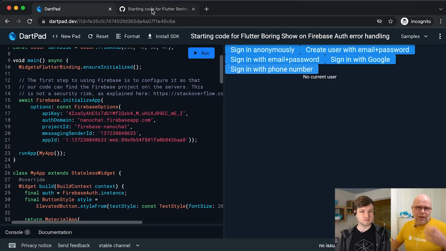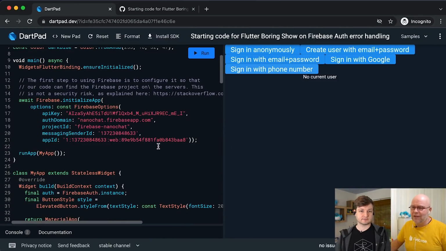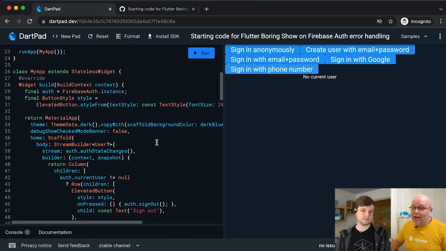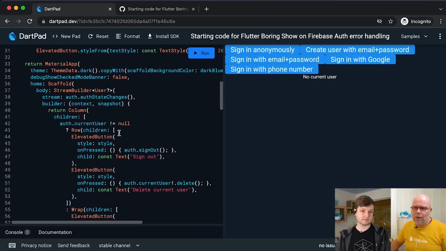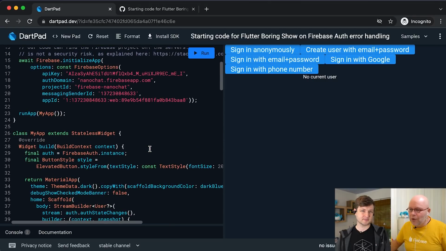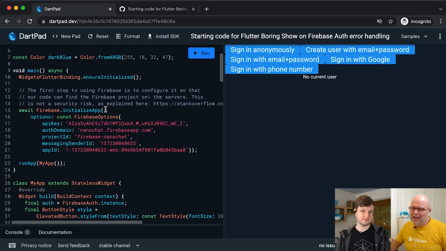Now, one of the fun things, we'll probably share this link in the description below also, right? But you can also just use this starting code and follow along. But I'll also show you the finished code in a moment and where we are stuck. What I've done is just built the UI because I want to focus on Firebase today. So I did some elevated buttons. I left one call in there, see.